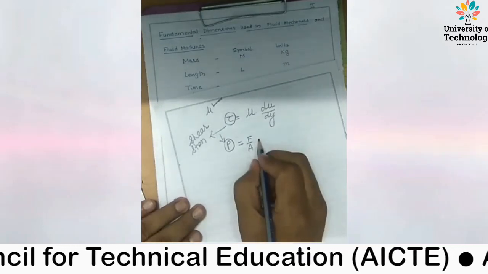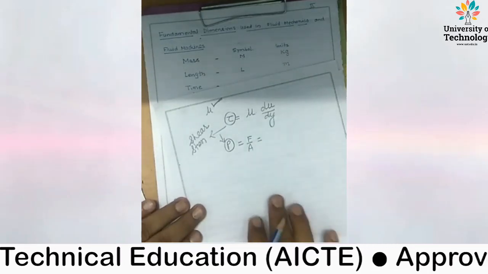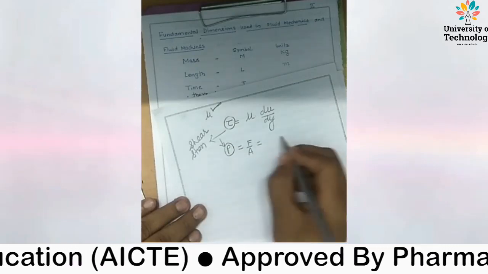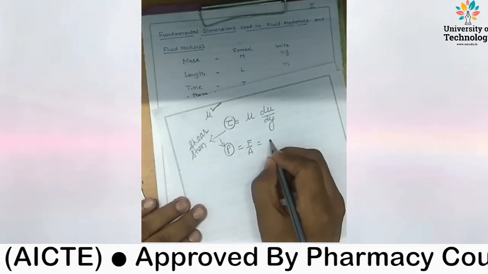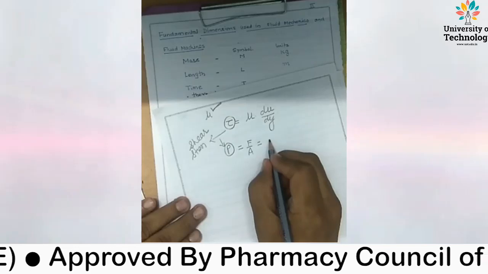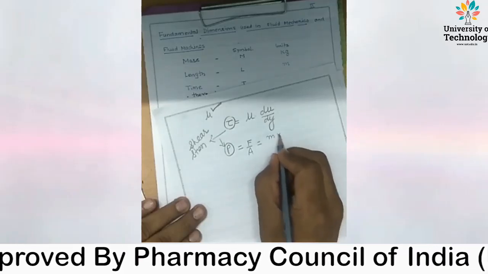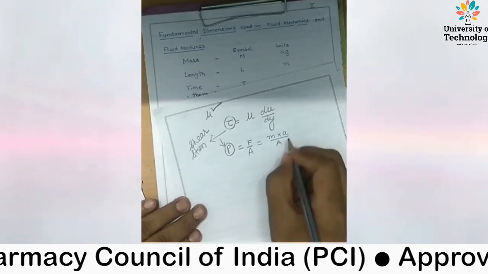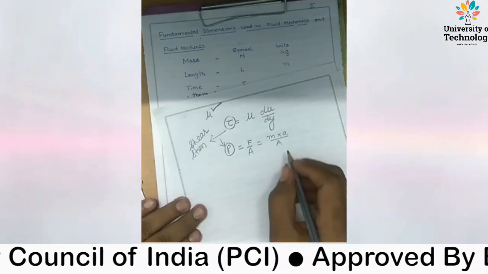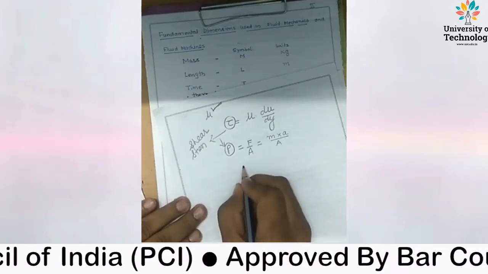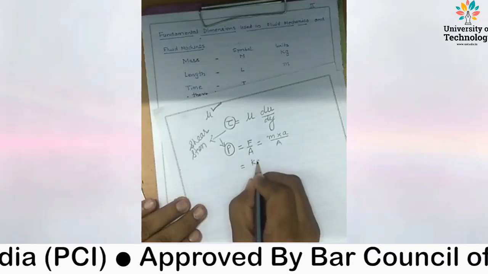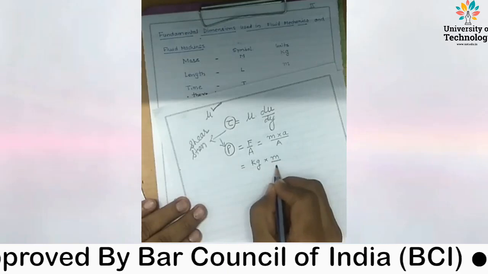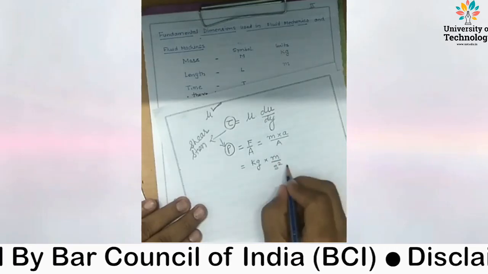What is the unit of force? We expect it in Newton or kilogram meter per second square. Force is mass into acceleration, divided by area. The unit of mass is kilogram, acceleration is meter per second square, and area is meter square.